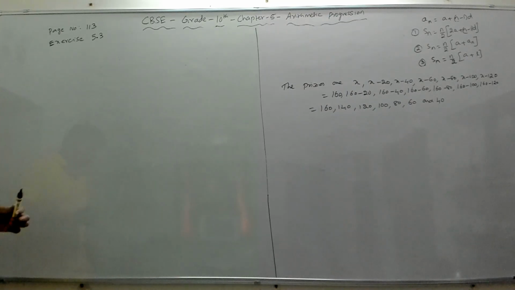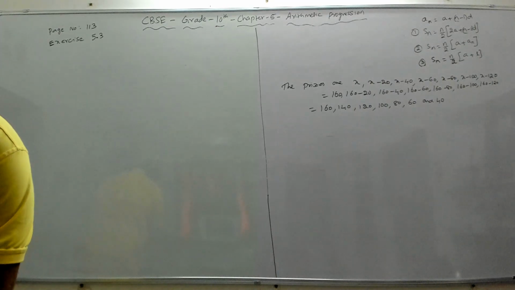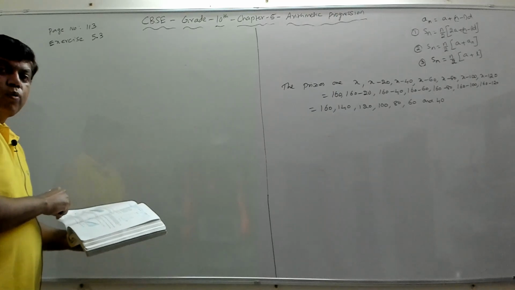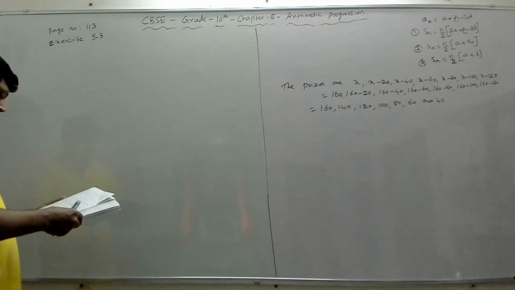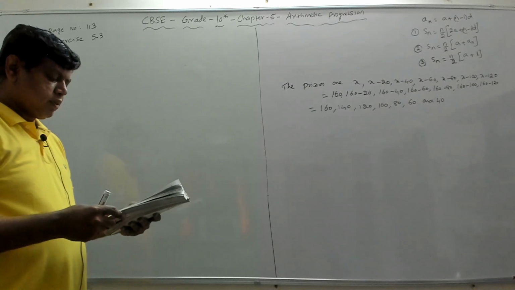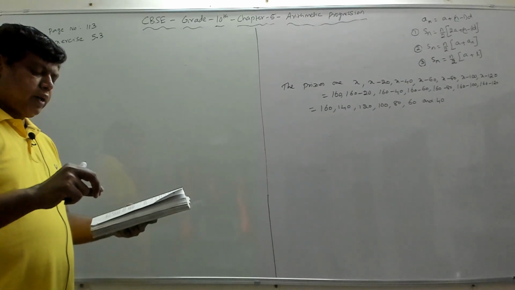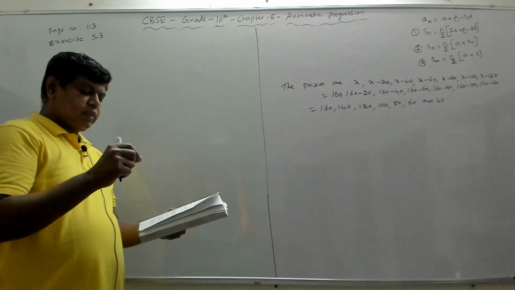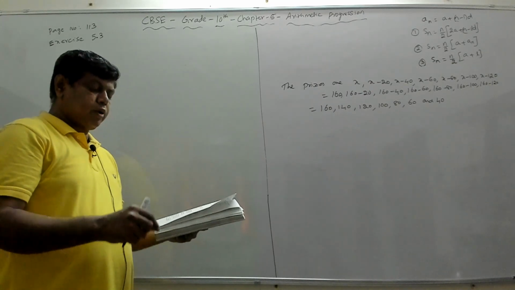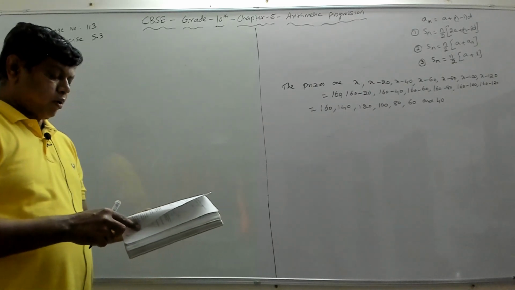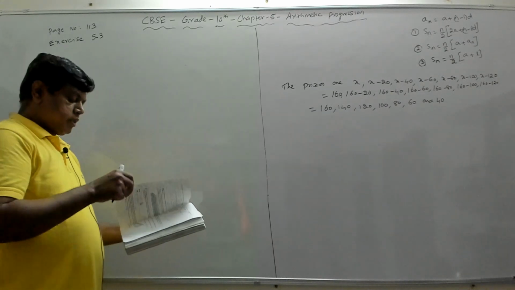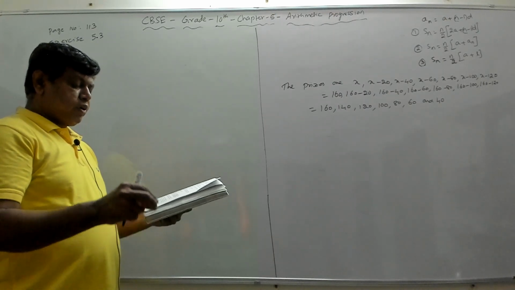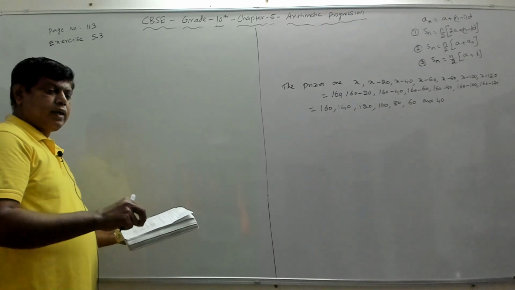So problem number 18 says you have to refer to figure 5.4 on page number 114. There is a figure. It says a spiral is made up of successive semicircles with centers alternately at A and B, starting with center at A, of radii 0.5 centimeter, 1 centimeter, 1.5 centimeter, 2 centimeter as shown in figure 5.4 in your textbook, which is on the next page. What is the total length of such a spiral made up of 13 consecutive semicircles? And you have to take pi as 22 by 7.